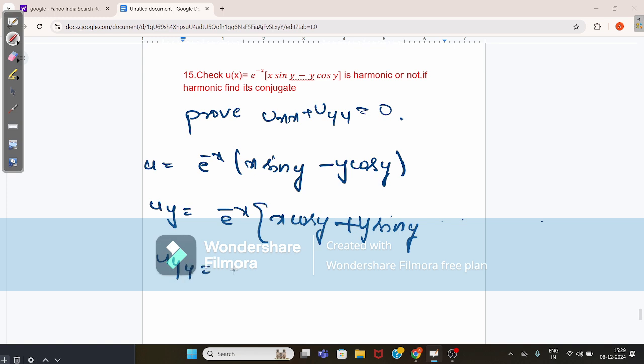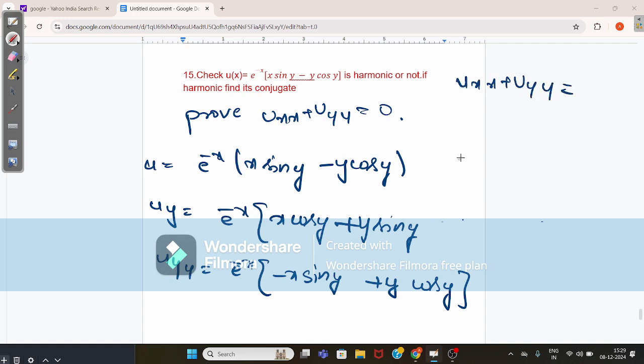Uyy gives the value e power minus x sine y plus y cos y. Okay, when you do uxx plus uyy, this gives the value minus 2 e power minus x sine y, which is not equal to 0. So it is not a harmonic function.